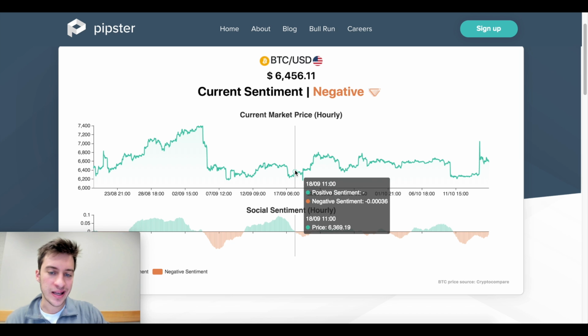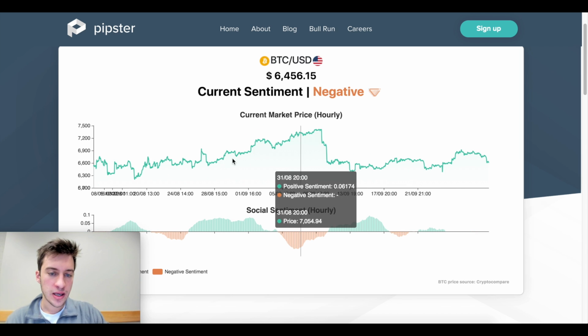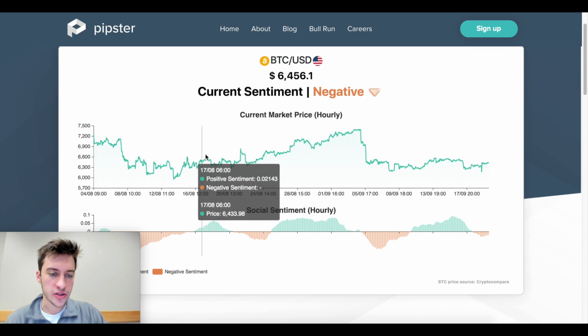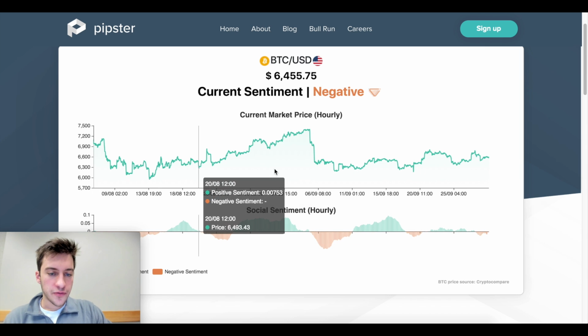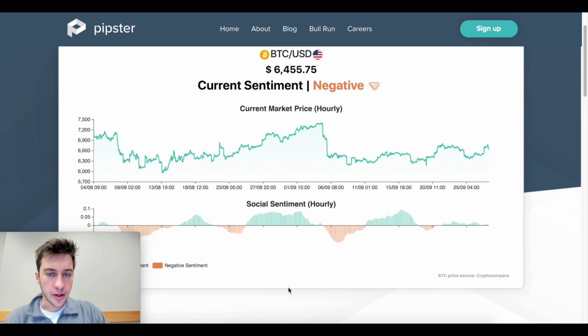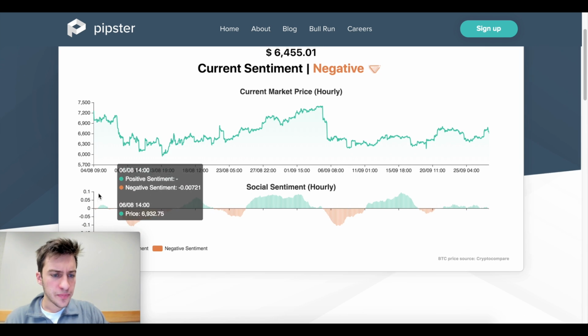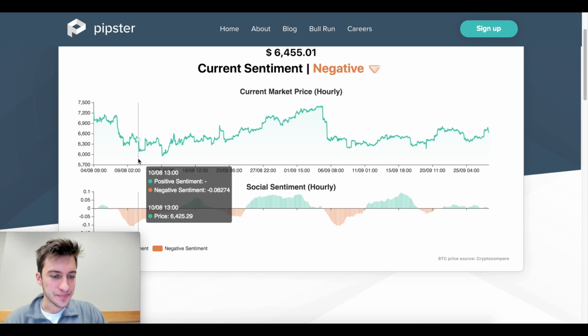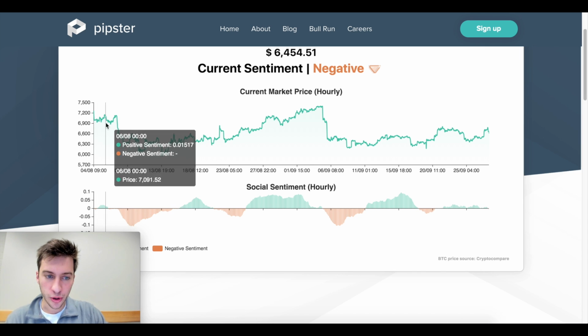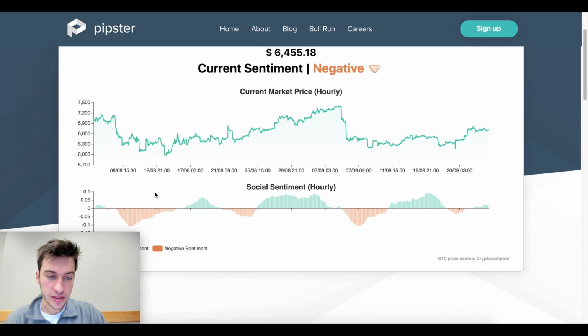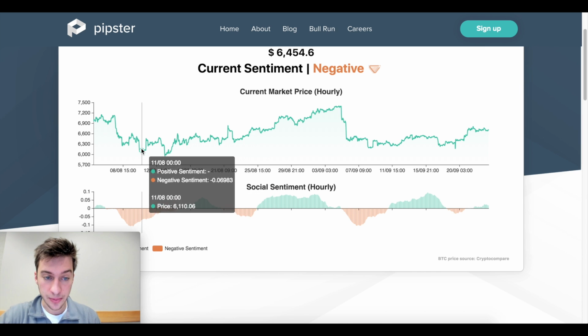All right, so now let's zoom in and let's take a look at the way that it has calculated negative and positive sentiment over time and how that led to certain price changes. So the first thing that I see here is we had a period of positive sentiment there. Price went down. People were happy about Bitcoin, and price went down. Then we saw negative sentiment beginning to enter the market as price went down, as traders may have thought, hey, I was wrong, I should probably short, I should probably sell. What do we get? A stop loss hunt here.